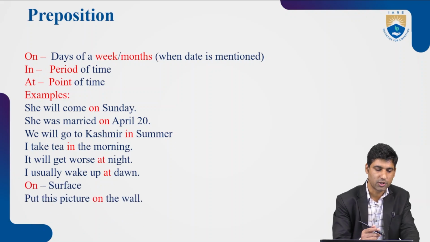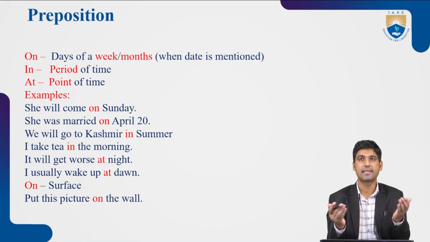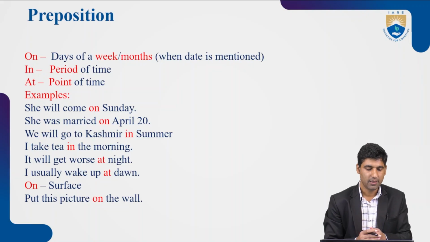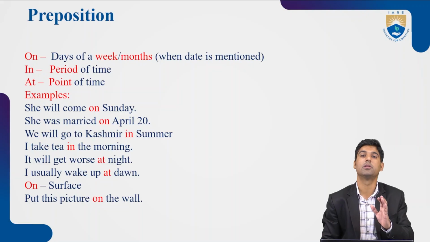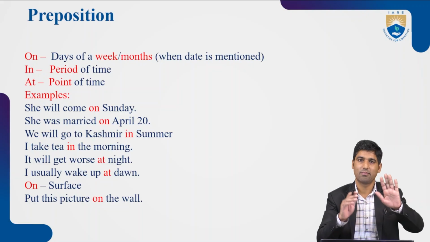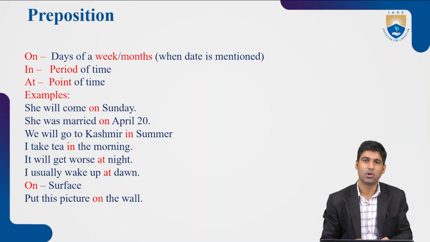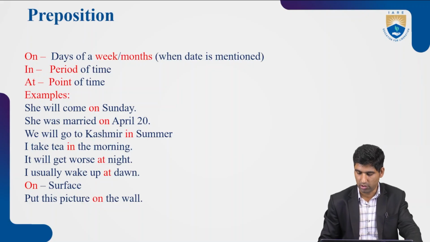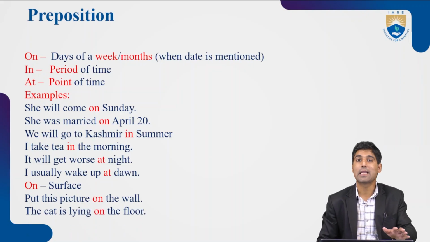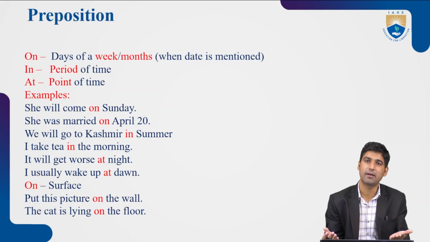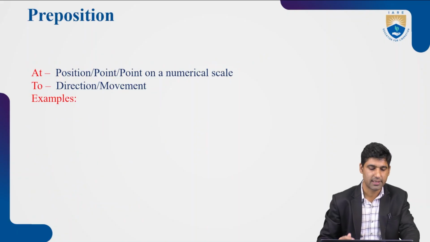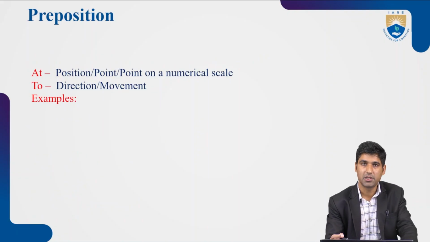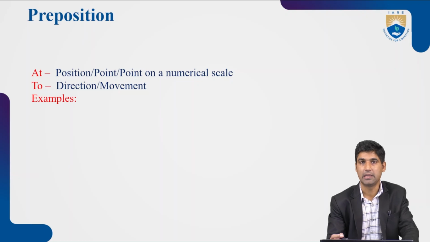Then another usage of on. On shows us the surface. Like, put this picture on the wall. Wall means surface of anything. So with the surfaces we use on, then the cat is lying on the floor. Floor again is the surface. So for the surfaces we use on, and at shows us the position, point, and point on a numerical scale.